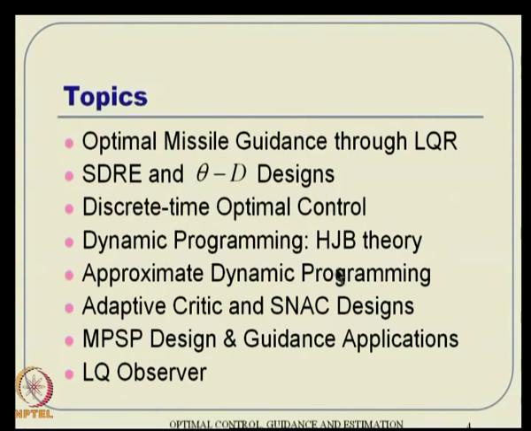Essentially the HJB theory overcomes this curse of complexity, but it leads to the curse of dimensionality. Those details we will see when we talk about dynamic programming. Because of this curse of dimensionality, people have thought about something called approximate dynamic programming in discrete settings. We will also discuss that, and then use these approximate dynamic programming concepts to adopt something called adaptive critic design. A subset of that is something called single network adaptive critic design, and that will be part of our discussion next actually.